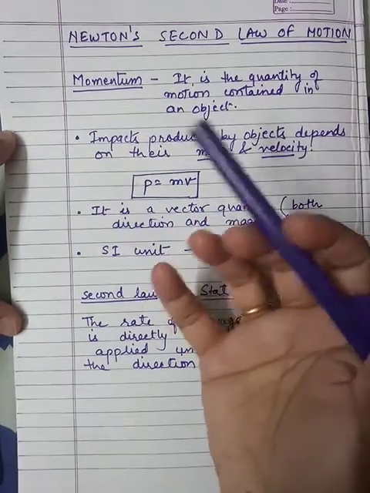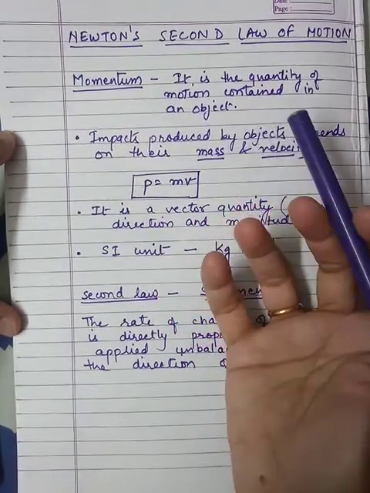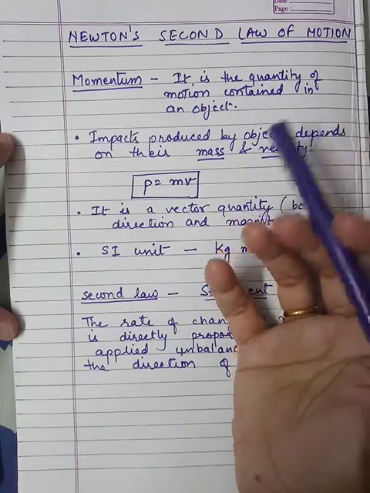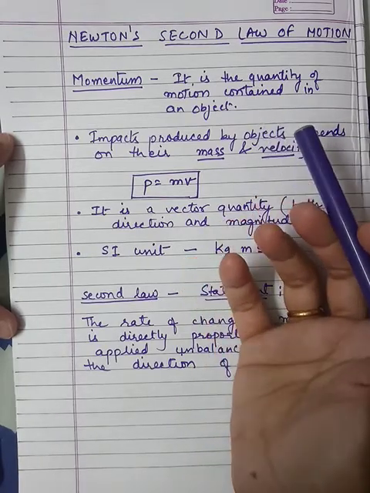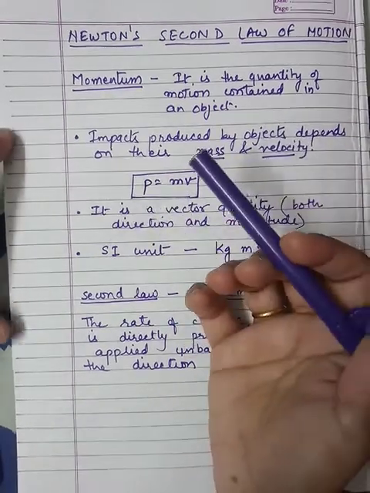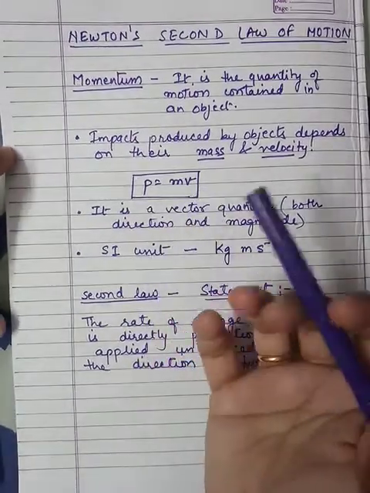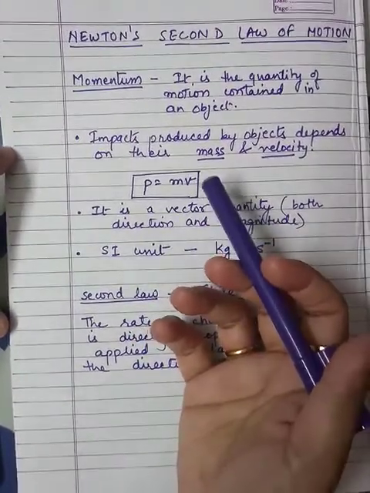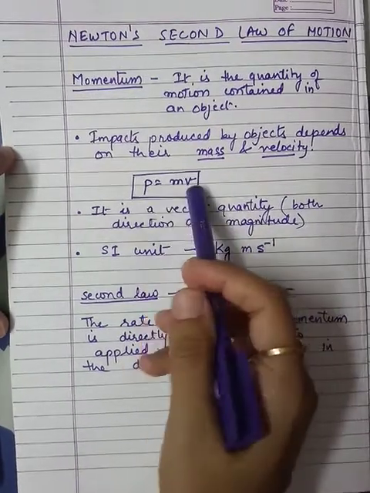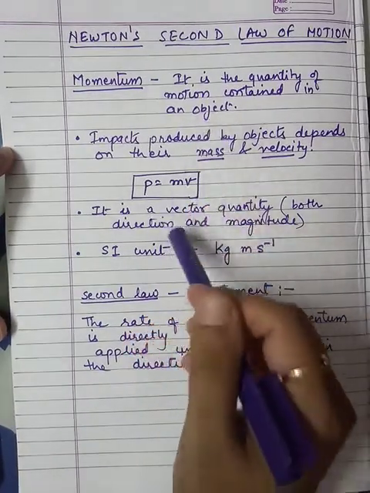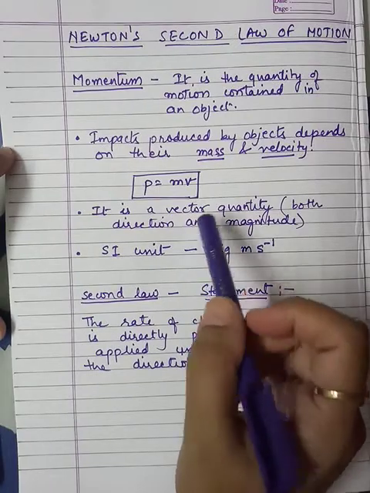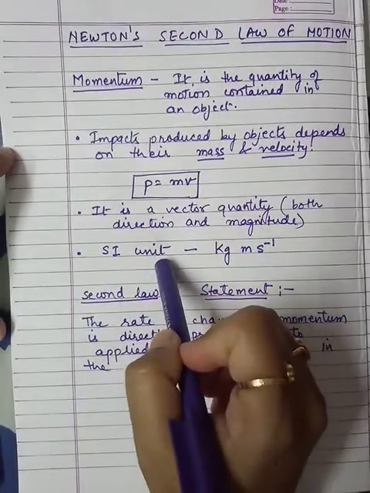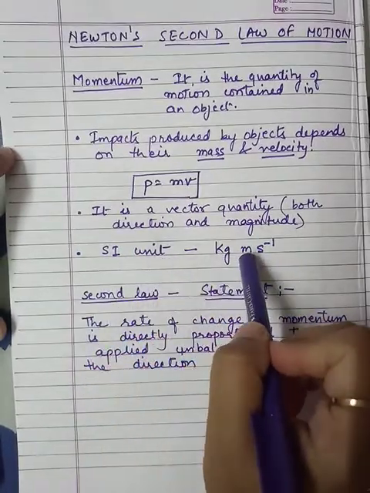So this is how we can understand momentum. It can be understood in terms of impacts produced by the moving objects, right? So what is momentum? That we have understood, we should know the SI unit of this momentum. Okay, this is a very important quantity with respect to the second law of motion. So what will be its SI unit? Its SI unit will be kg meter per second.